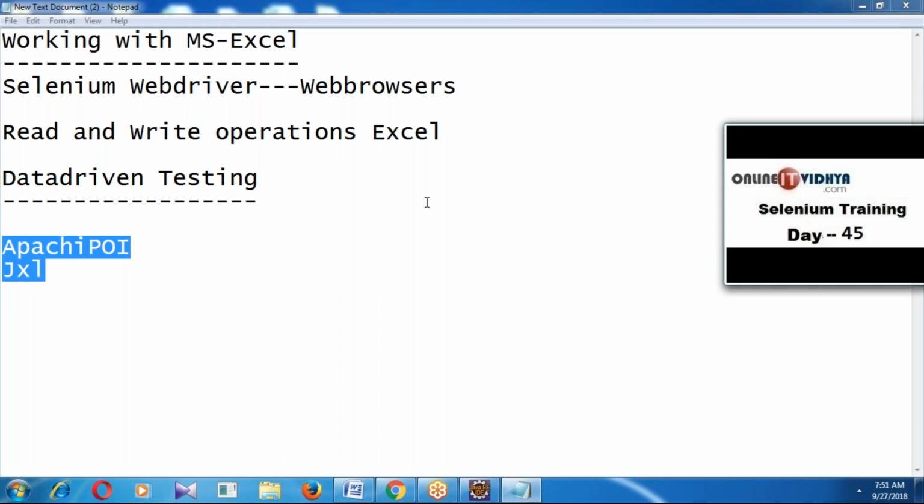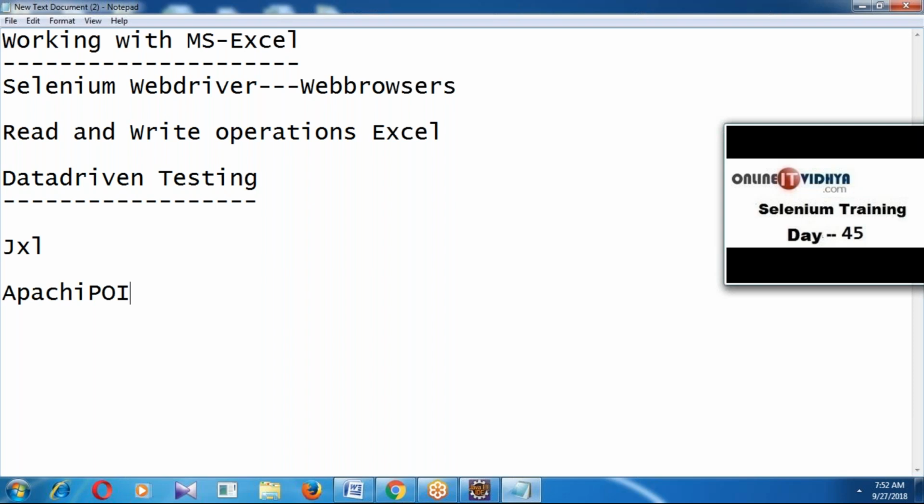Most of the students answered Apache POI. One minute. Tell me now, which one is better? Okay, also Apache POI. Guys, see, why Apache POI? Try to understand. Why Apache POI? Between Apache POI and JXL, small differences are there.